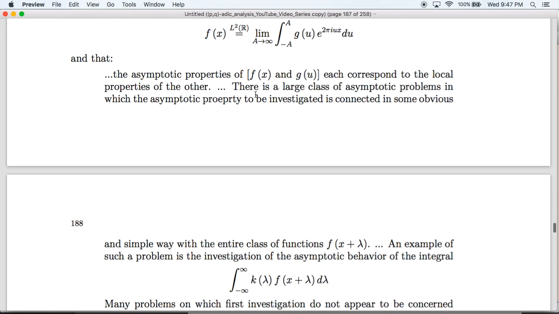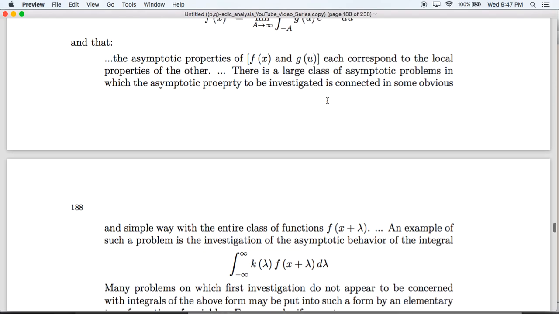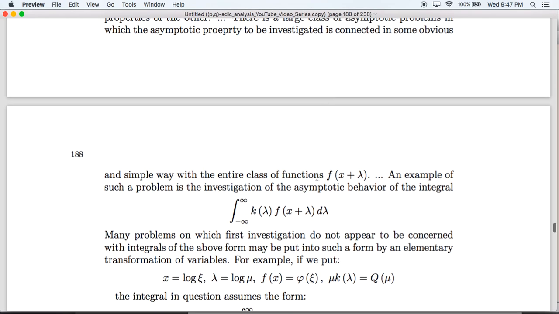So in particular, there is a large class of asymptotic problems in which the asymptotic property to be investigated is connected in some obvious and simple way with the entire class of functions f of x plus lambda. An example of such a problem is the investigation of the asymptotic behavior of the integral from negative infinity to infinity of k of lambda f of x plus lambda d lambda.